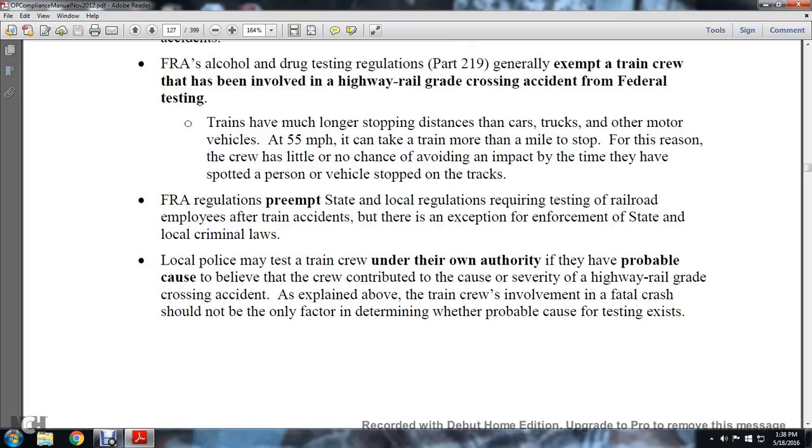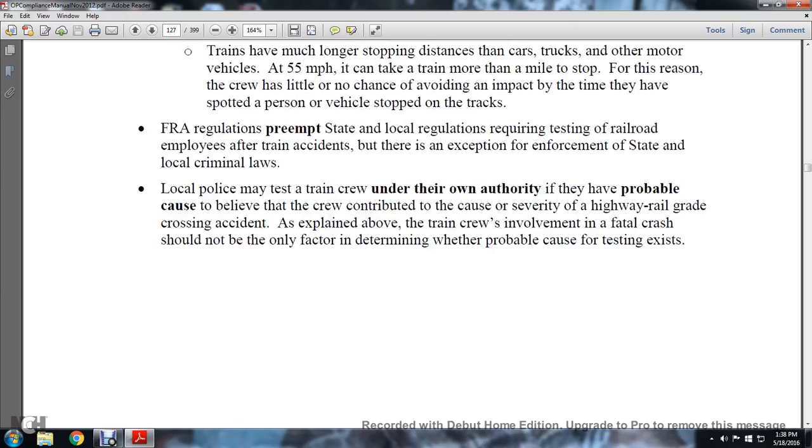FRA regulations preempt state and local regulations requiring testing of railroad employees after a train accident, but there is an exception for the enforcement of state and local criminal laws. Local police may test the train crew under their own authority if they have probable cause to believe that the crew contributed to the cause or severity of the highway railway grade crossing accident. As explained above, the train crew's involvement in a fatal crash should not be the only factor determining whether probable cause for testing exists.